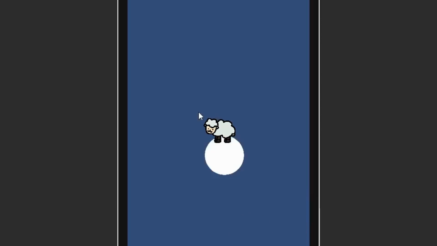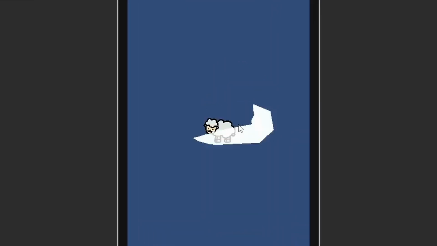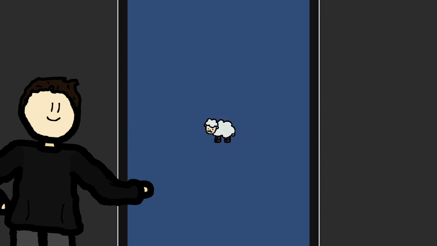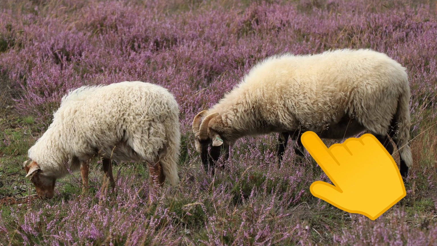I also added a white circle that follows your cursor or your finger if you are on mobile when you click or tap. I wanted to add a trail to follow this object, and now you have a decent swiping feedback. We will need this for the main mechanic of the game, but wait, I didn't even explain the game idea yet. You swipe over sheep to shear them.